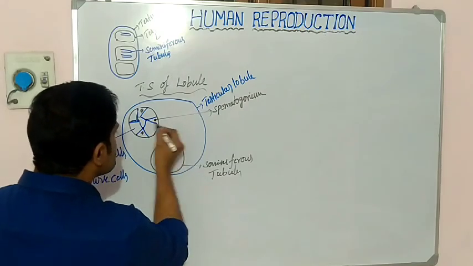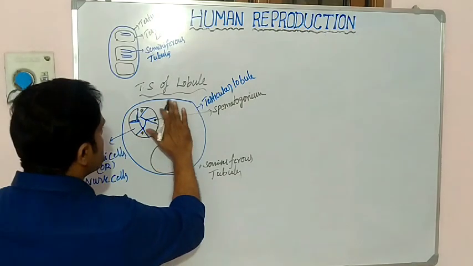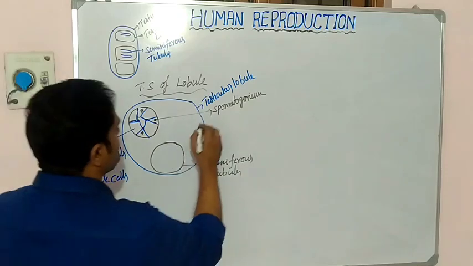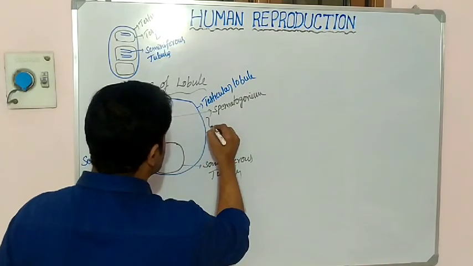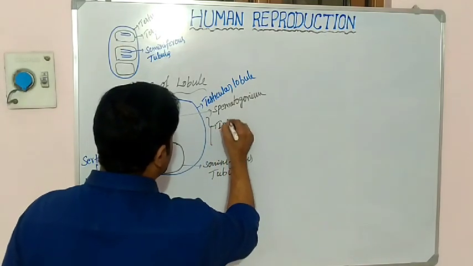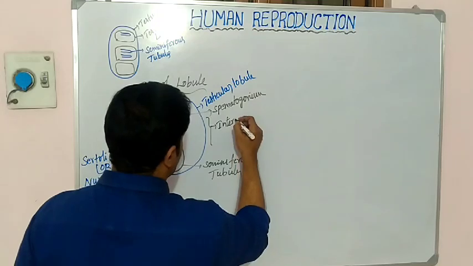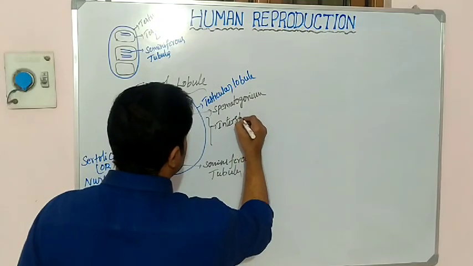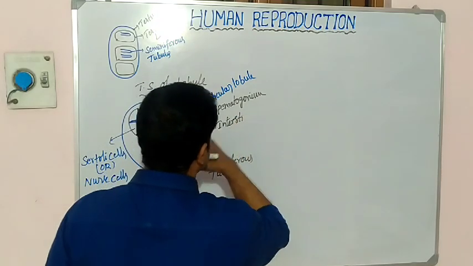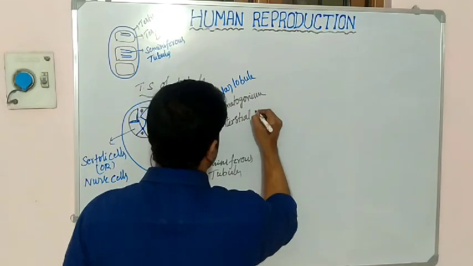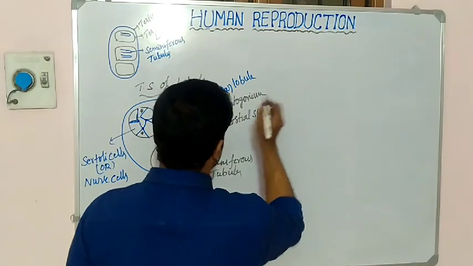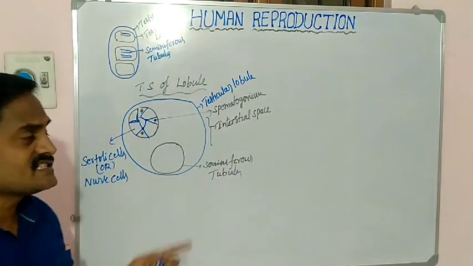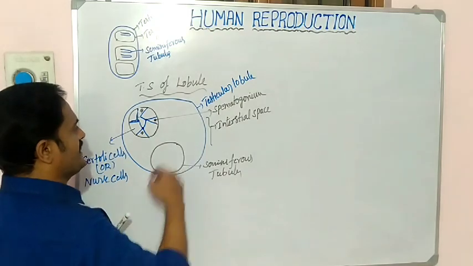Then outside of the lobule, some empty space is there. This whole space is called the interstitial space.